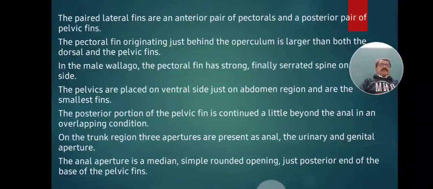Next to the anal opening, the opening present is called the genital opening. It is used for gamete discharge, the liberation of sperms and ova. In front of the genital opening, the third opening is present, called the urinary opening. This opening is useful for leaving out the nitrogenous liquid waste in the form of urine. Hence these three separate openings, three separate apertures, are found on the body of Valiaguatu: 5 fins and 3 apertures.